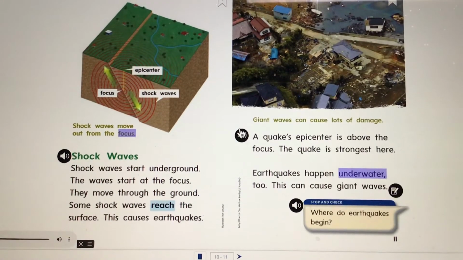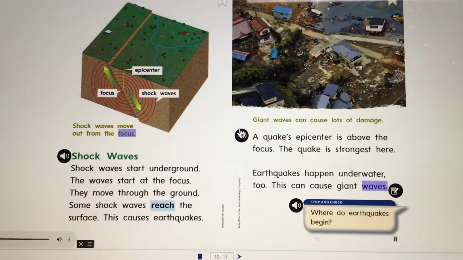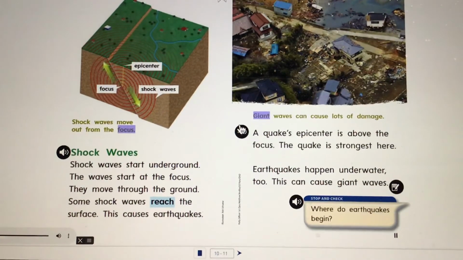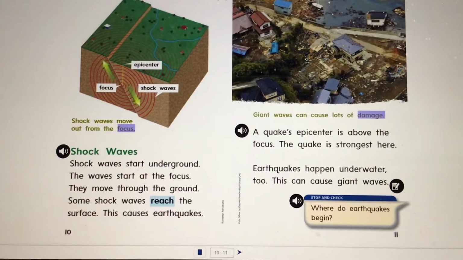Earthquakes happen underwater too. This can cause giant waves. Caption: giant waves can cause lots of damage.